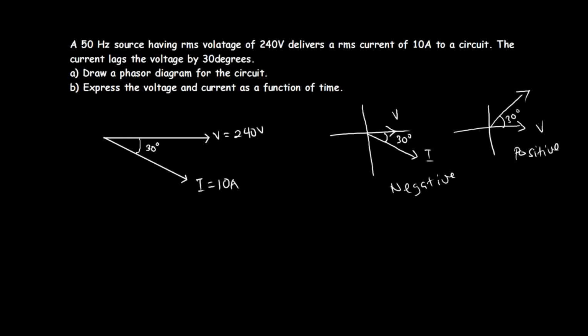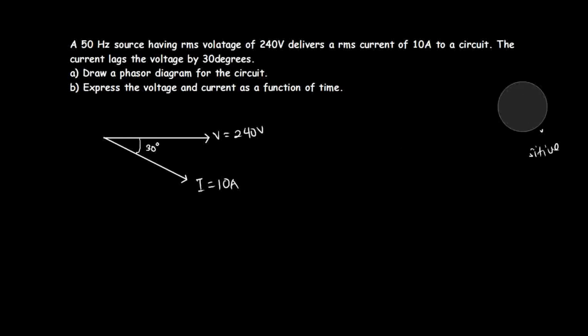Okay, and then one thing you should know is that the length of the phasor represents the RMS value. So the magnitude of this phasor here represents the RMS value, which is the voltage, 240, and same here for the current, which is 10 amperes. Sometimes the magnitude can be represented as the peak value of the quantity. So it's not always represented with the RMS value.